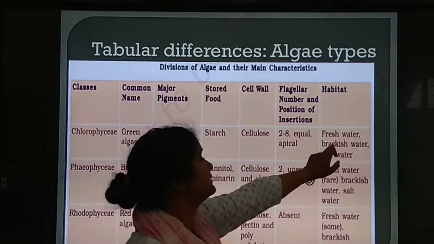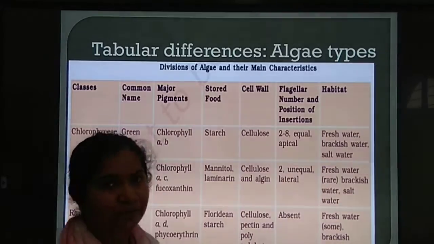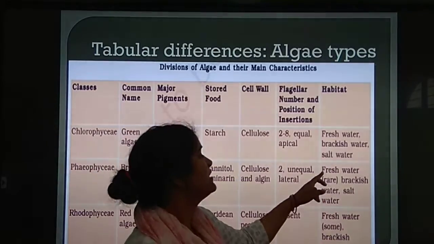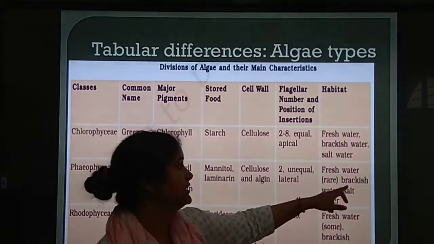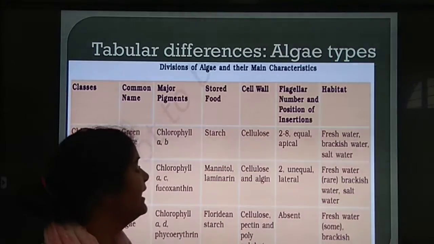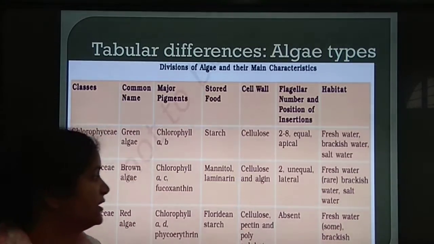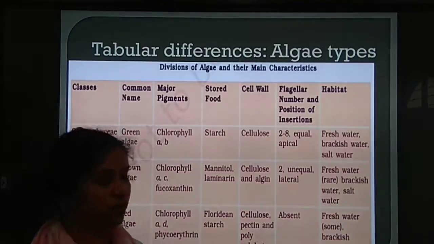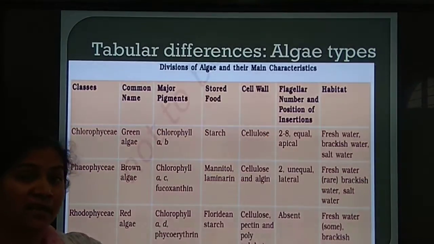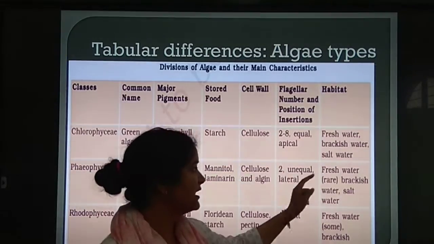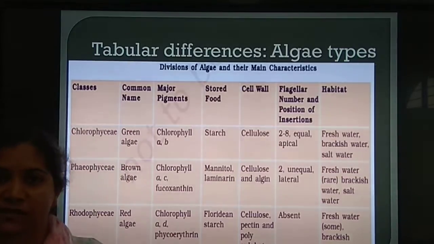Now habitats. Green algae are found in fresh water, brackish water and salt water. Brown algae are rarely found in fresh water but mostly in brackish water and salt water. Red algae are sometimes found in fresh water, mostly in brackish water and salt water. So these two, brown and red, are mostly found in the marine environment, because they are rarely in fresh water. And the green ones are found mostly in fresh water.